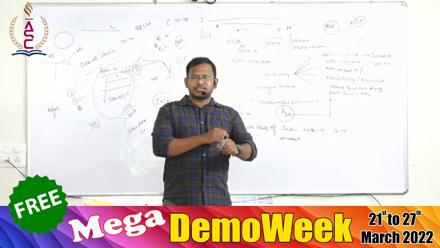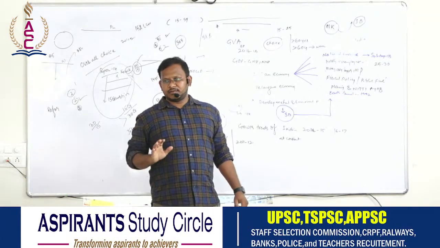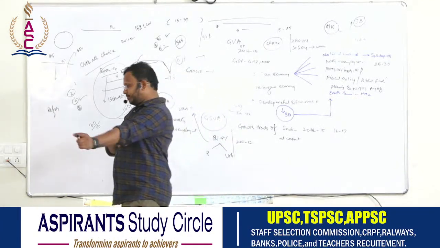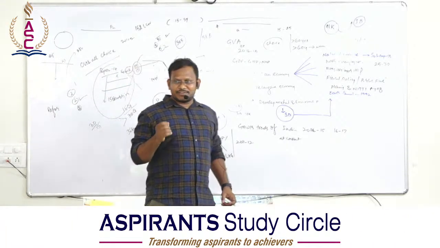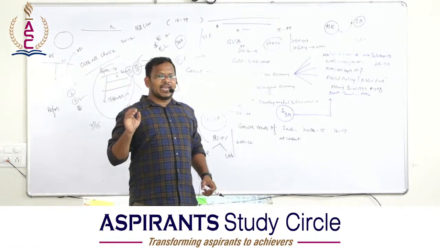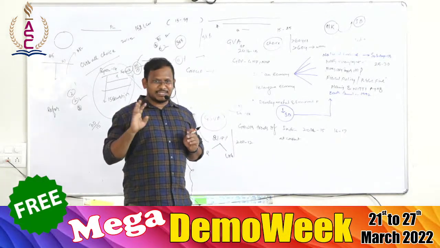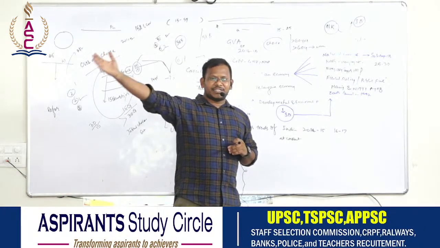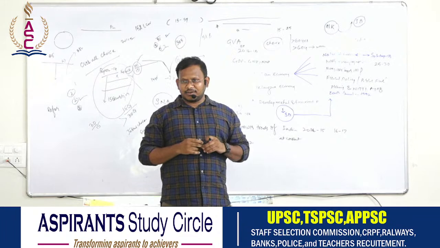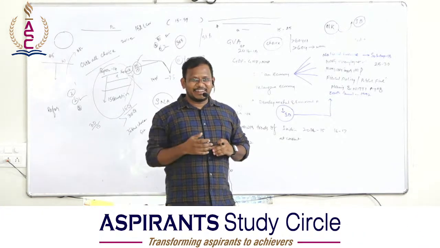Suppose I ask you to write about agriculture of India. What is your first sentence? Agriculture is the backbone of the Indian economy, is the first sentence. It is the livelihood of the majority of the population in India, is the second sentence. Agriculture is the basis for the industrial sector, third sentence. Yes or no? What is your fourth statement?